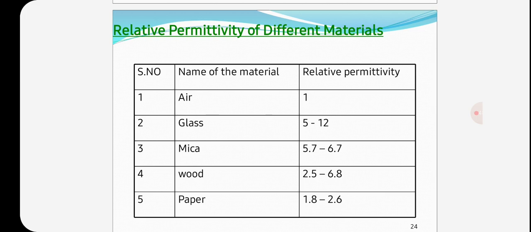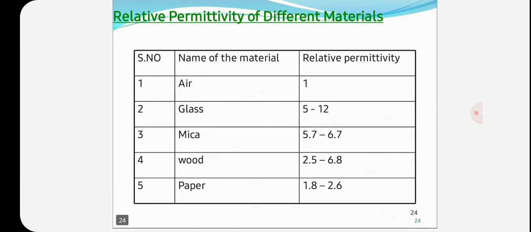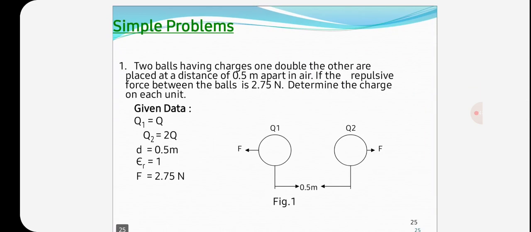For paper, the relative permittivity is 1.8 to 2.6. So these are the different relative permittivity values for different materials. Now, based on Coulomb's law of electrostatics, we have a few problems. Let us go for the first problem.